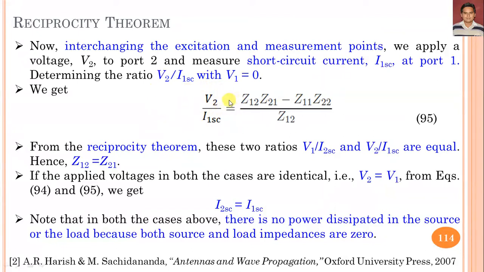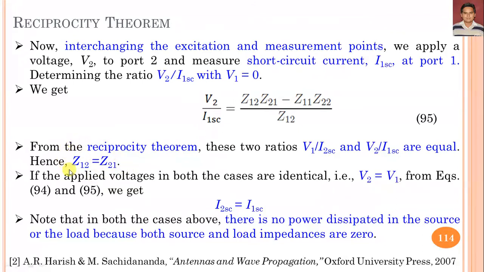So we get V2 upon I1SC equal to the expression given in equation 95. From the reciprocity theorem, these two ratios, V1 upon I2SC in equation 94 and V2 upon I1SC in equation 95, are equal, and then Z12 is equal to Z21.